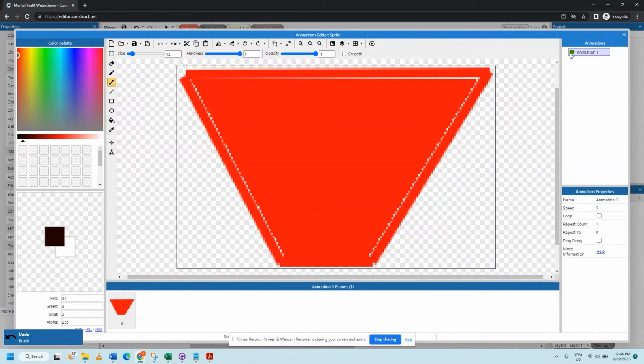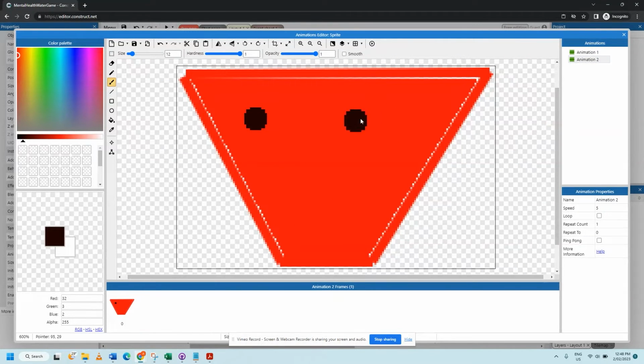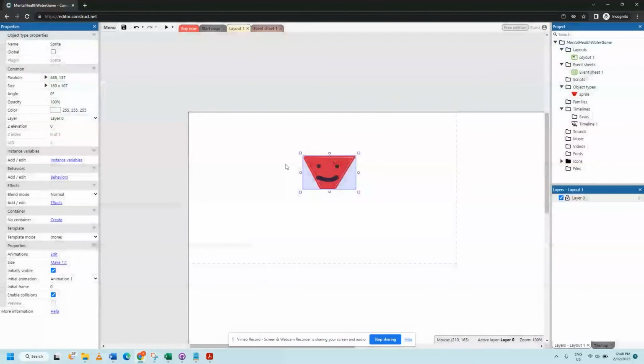We want to keep it the same style. Awesome. Now this one's going to be our happy one. This one's going to be our sad one. Awesome. That's our plant, our pot plant.